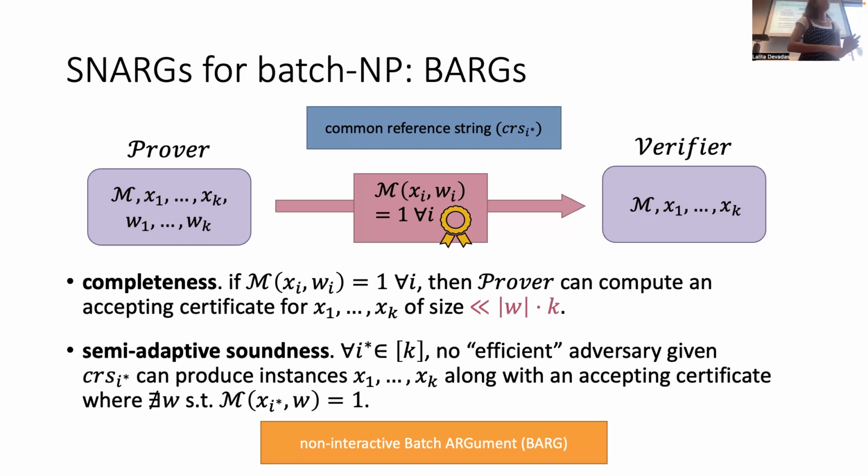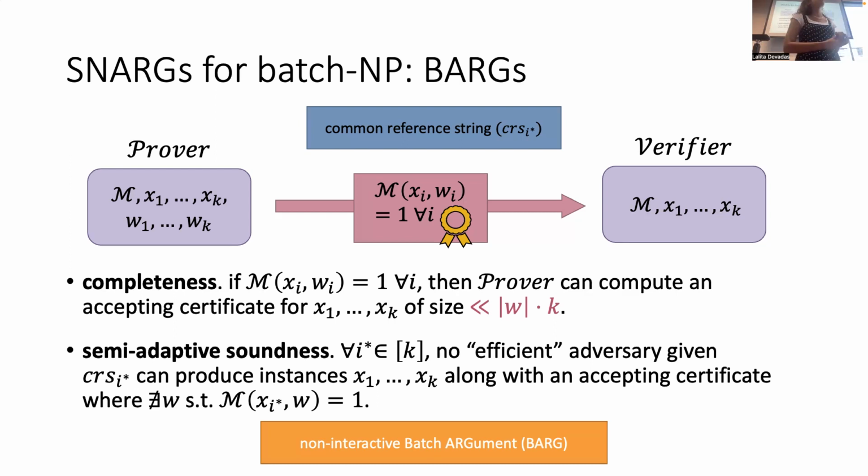Just to understand correctly, the notion of soundness you achieve is not the fully adaptive notion. No, it's a semi-adaptive notion. So how would it translate? I understand the semi-adaptive notion for BARGs. How would it translate in the world of SNARGs? In SNARGs there's no index to choose. The adaptivity here is because of the choosing of the index. I guess it has to be a batch. So the adaptivity is that the index you break depends on the CRS.